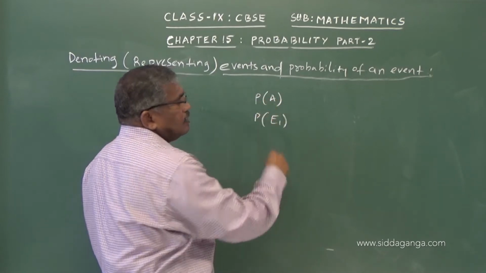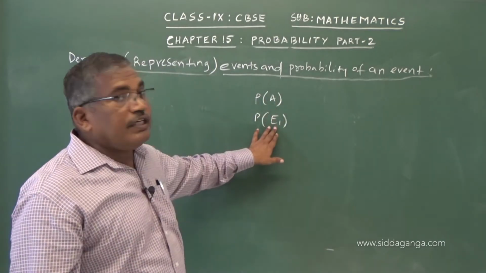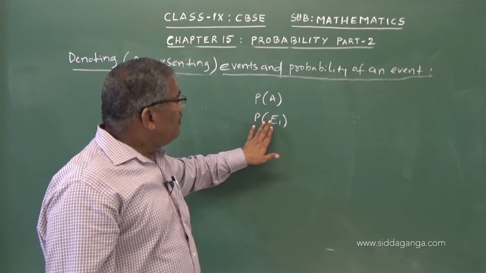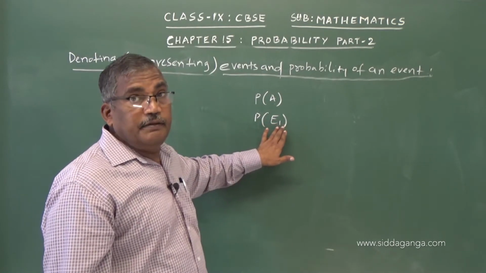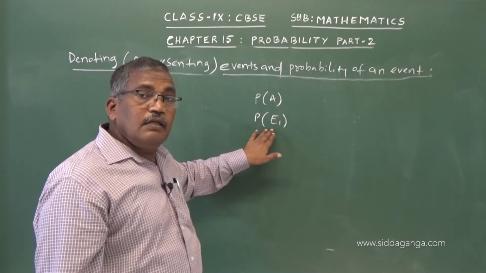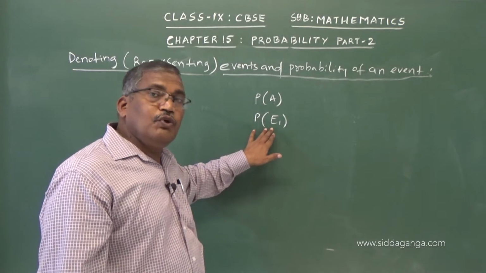Sometimes we use E1, E2, E3, E4 like that. P E1 means probability of event 1. Event 1 may be head on top or head on tail. So in whatever manner we assume.